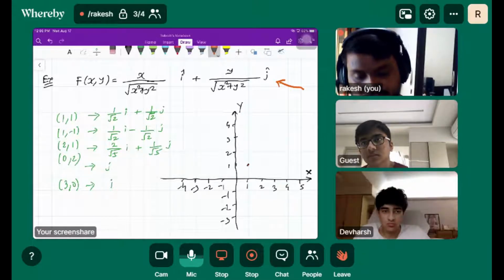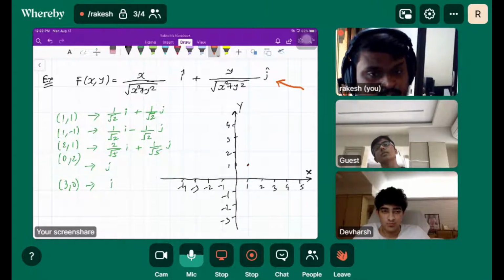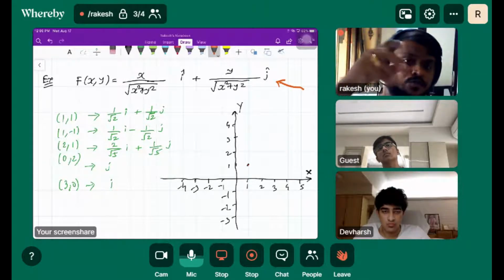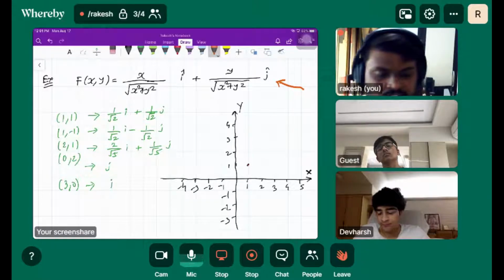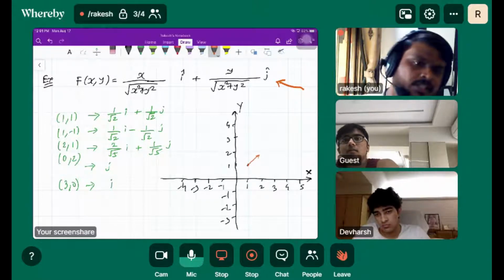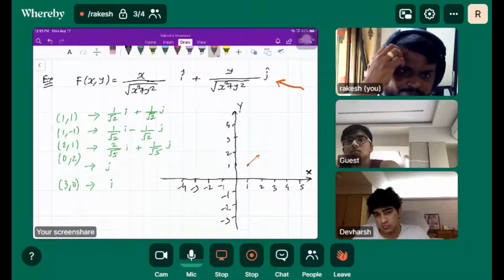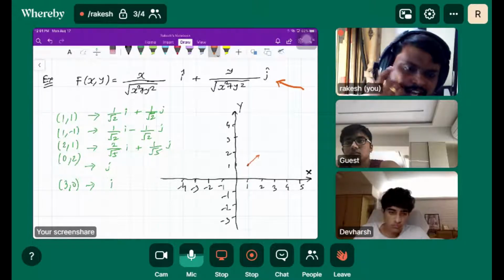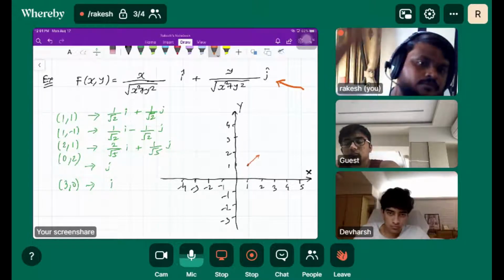So if we choose any point, like 1 comma 1 is our first point, the vector is 1 by root 2 i in the positive x direction and 1 by root 2 in the positive y direction. The magnitude of the vector has to be 1 unit, and it must be going away from the origin.